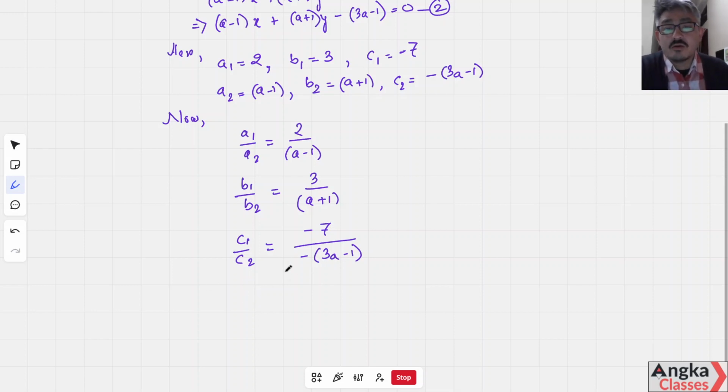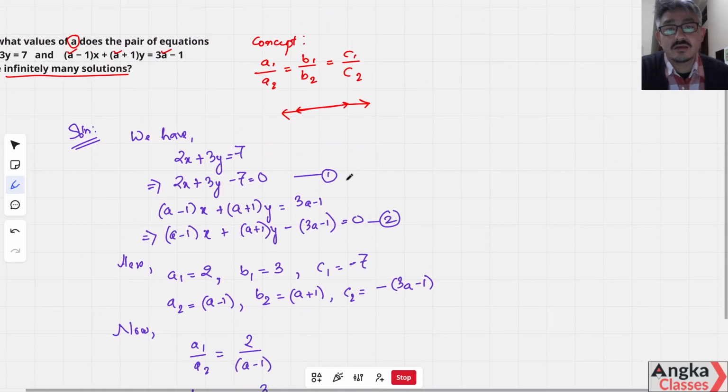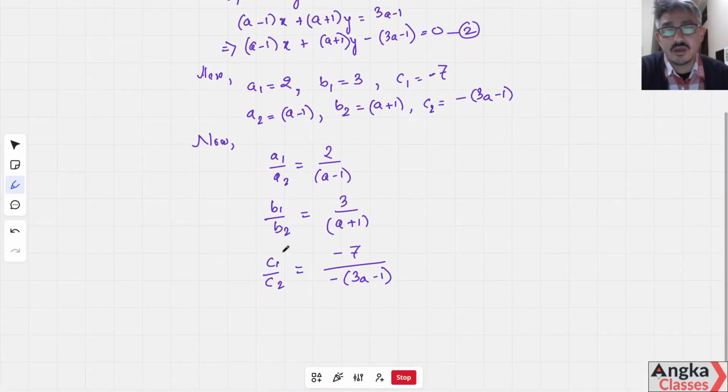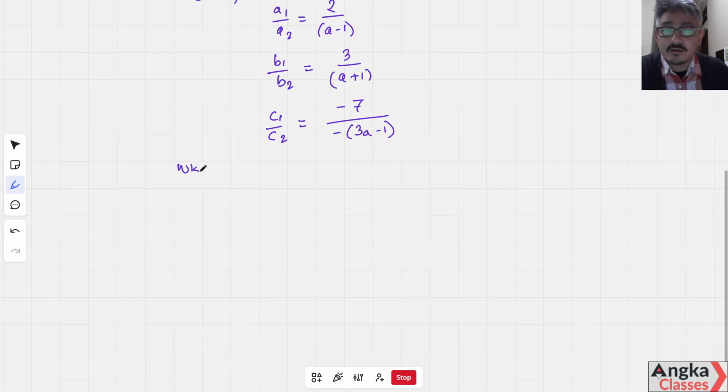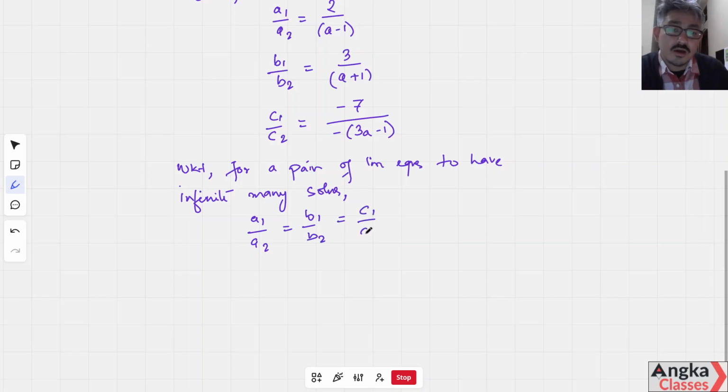Now this is the concept we use. We know that for a pair of linear equations to have infinitely many solutions, a1 by a2 is equal to b1 by b2 is equal to c1 by c2.